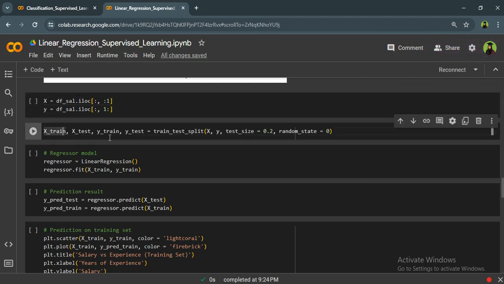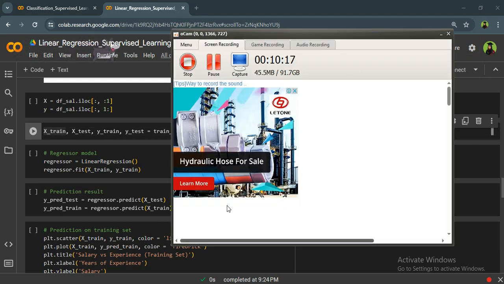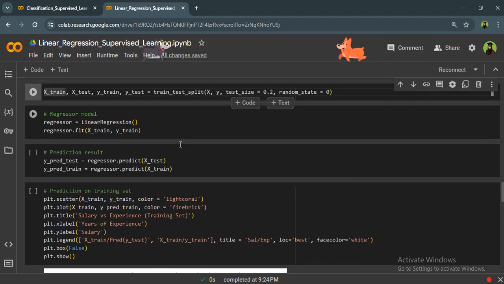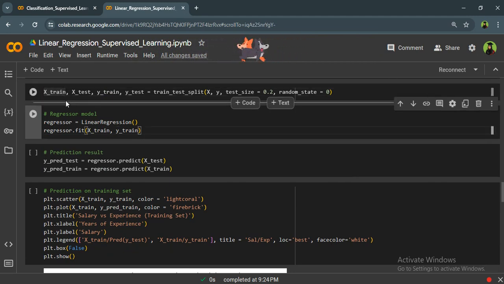Now it's time to split the dataset into two parts, training and testing. It depends on you. You can say that 80% of my dataset will be on the training part and 20% will be on the test part. It doesn't matter. Okay, now sorry for the thing that happened. I don't know why. Okay, now it's time to train and define our regression model.